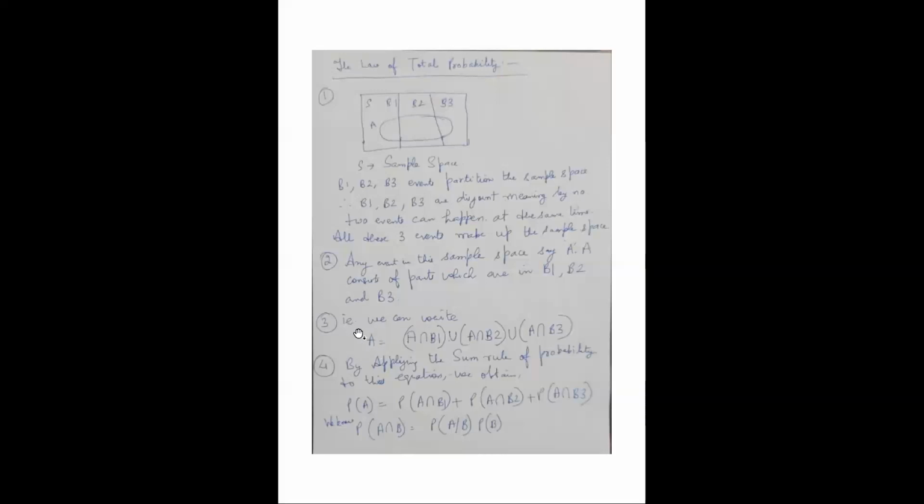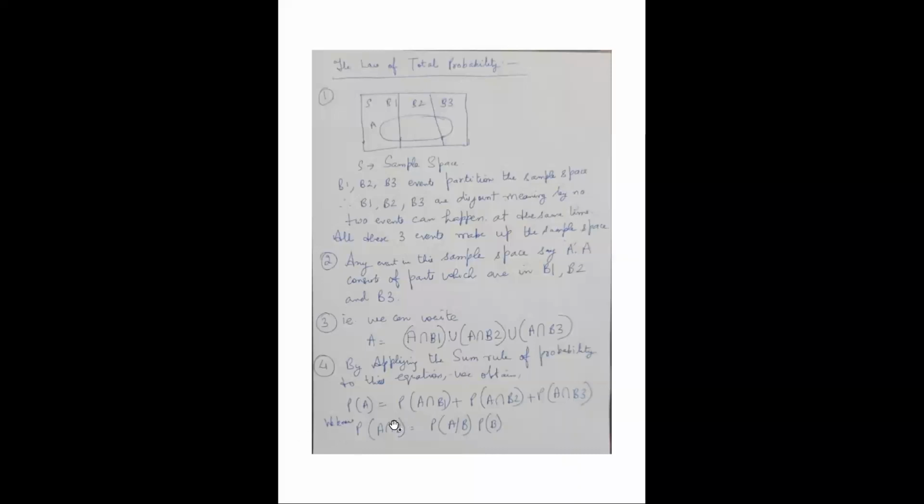So event A will be given by A intersection B1 union A intersection B2 union A intersection B3. That's how event A will be happening. And the probability of A will be given by probability A and B1 plus probability A and B2 plus probability A and B3.